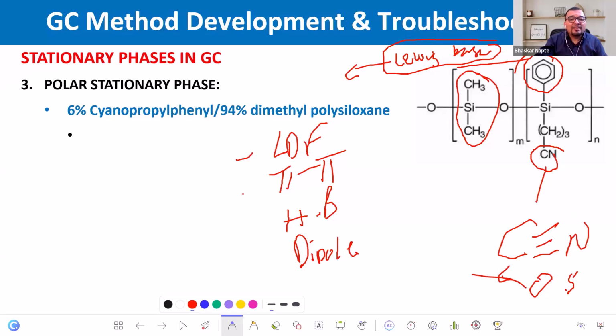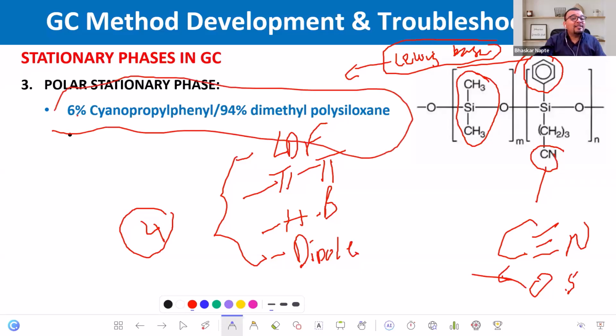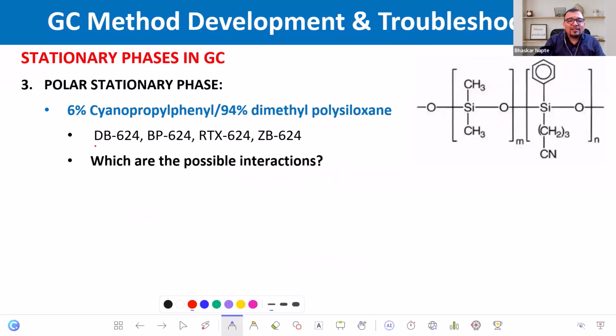This is the first one, second one, third one, fourth one. So totally, 4 different retention mechanisms are in place in this stationary phase. Is that amazing, guys? Type in A for amazing in the chat box. It is the most used stationary phase in gas chromatography. And these are the commercial examples, right?